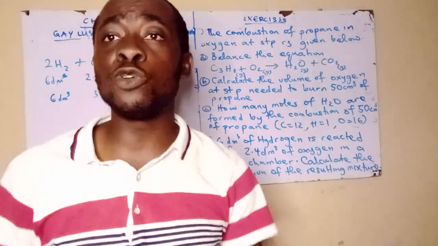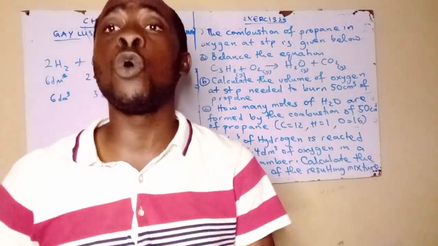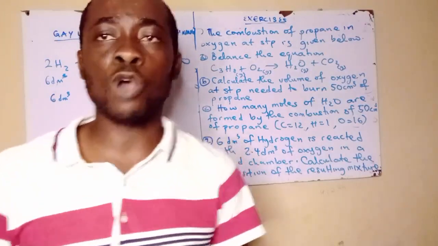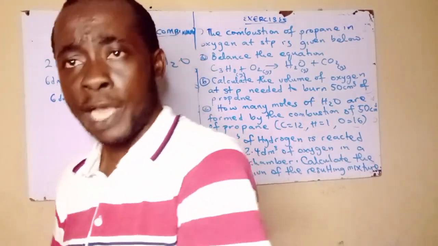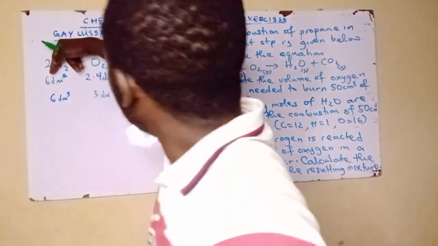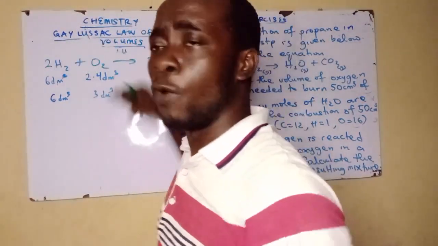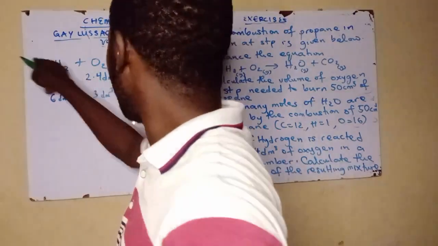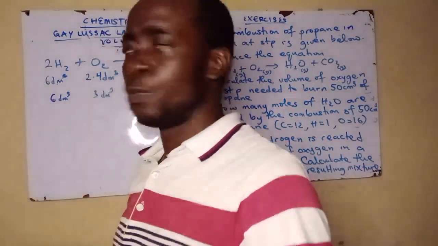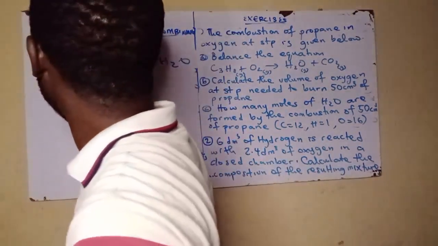Ó mean pé hydrogen tó wà níbẹ̀ yẹn wà in excess, because oxygen ò tó. Based on the molar ratio, this ratio is 2:1 now, kò tó nǹkan kan.